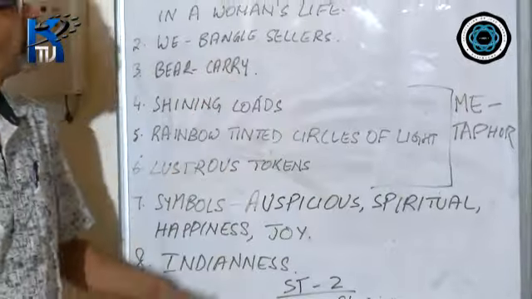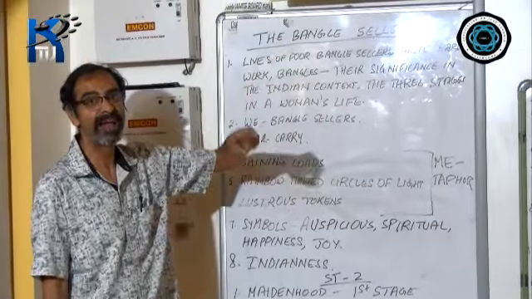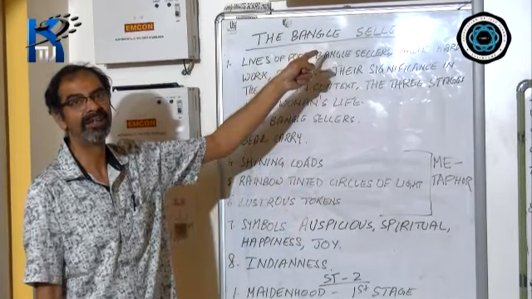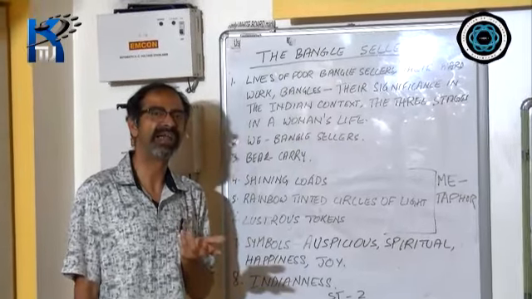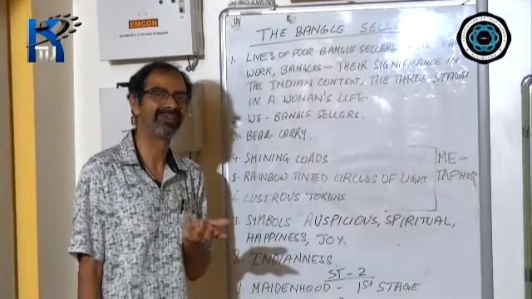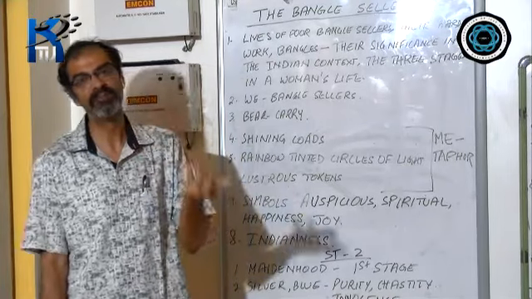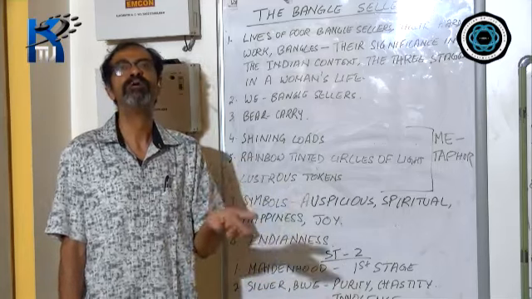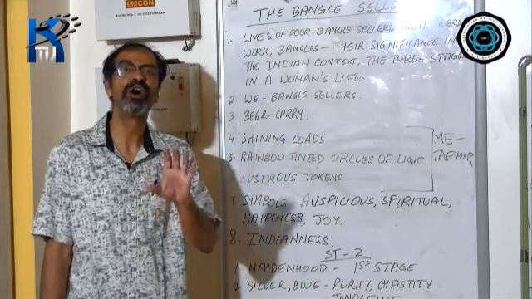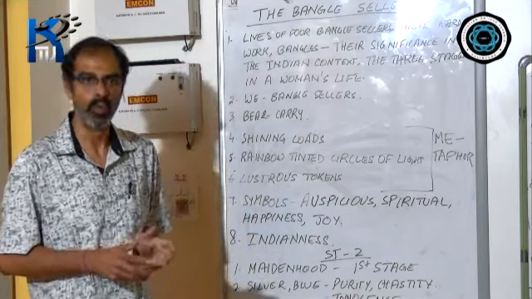What do you see? I told you that the poem is more about bangles and women than about the bangle sellers. Barely the first 4 lines are dedicated to the bangle sellers. Then we come to the bangles, then we come to Indian women, and then we come to the significance of these bangles in the lives of Indian women.